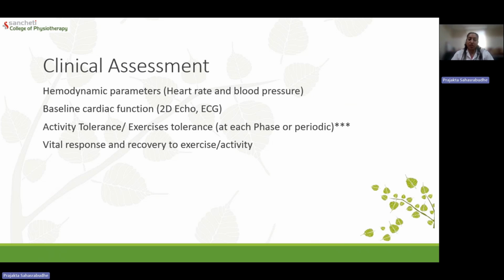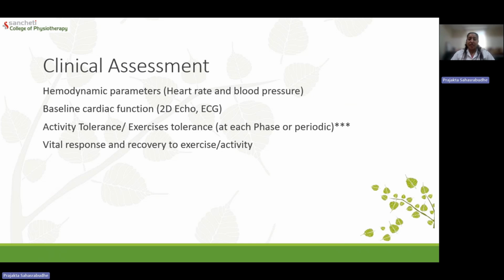Apart from that, we have to make a note about how the 2D echo is, what the ejection fraction is. That will give us an idea about the contractility of the heart. Then on ECG, whether the patient is having ongoing ischemia or whether it is an old infarct now. So whether it is evolving MI or old MI, the ECG will give us an idea about that.